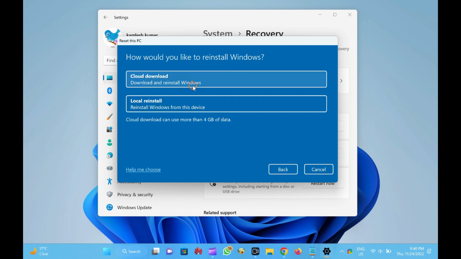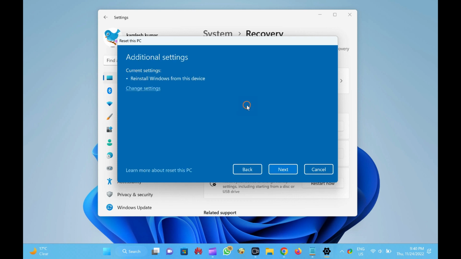Keep in mind that this option may download more than 4 GB of files from the internet. So ensure that you have sufficient data with an active internet plan. Select the Local Reinstall option if you are not ready to consume 5 GB of internet bandwidth. However, this option is not recommended if you are trying to reset your Windows 11 to fix bugs and issues. Now, review the selected preferences and click on the Next button.